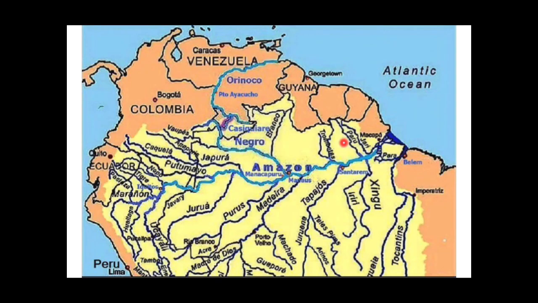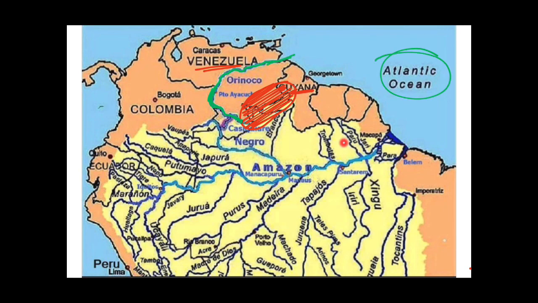So guys, let's see this map. As you can see over here, this is Guyana and this is Venezuela, and over here lie these highlands. These are the Guiana Highlands, and from here originates a river. As you can see over here, this is originating from the Guiana Highlands. This is the Orinoco River, and a minor part of it lies in Colombia, and then it flows in Venezuela, and then it drains into this Atlantic Ocean, as you can see over here.